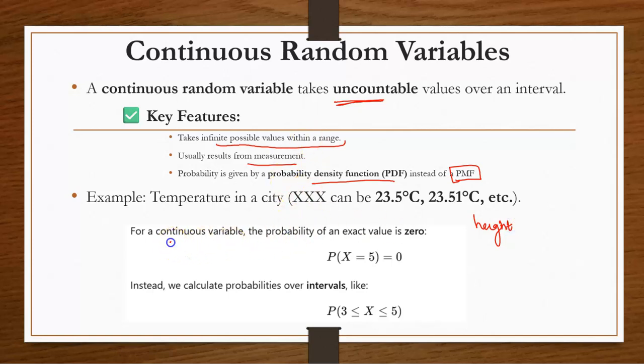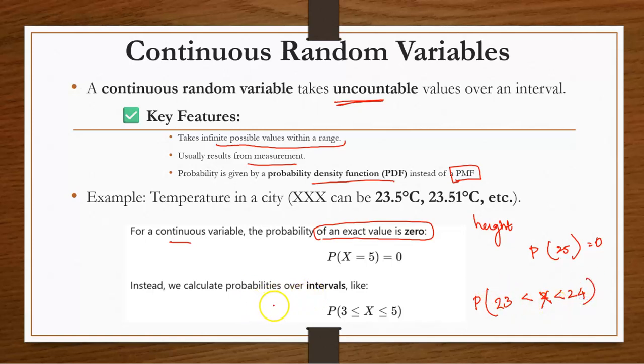Here the point is that for continuous random variables, the probability of an exact value, in this example the probability of 25, is equal to 0. But you can find the probability of x lying between 23 and 24, like that we can write. So we calculate probabilities like this in the case of continuous random variables.